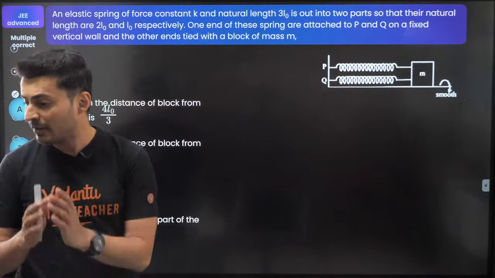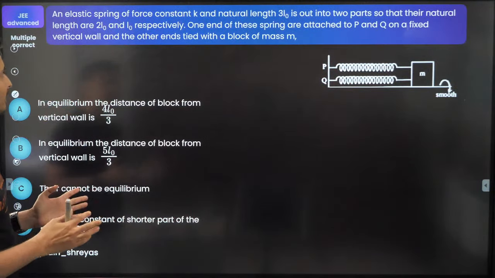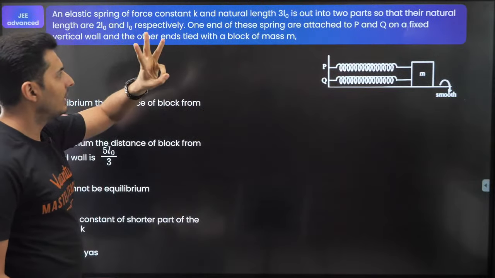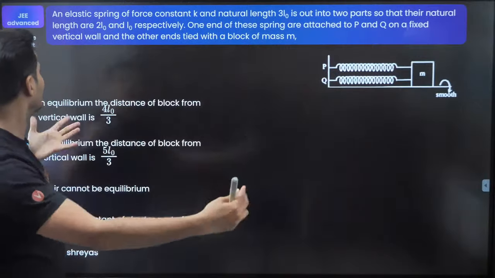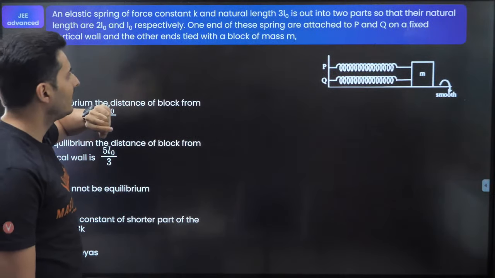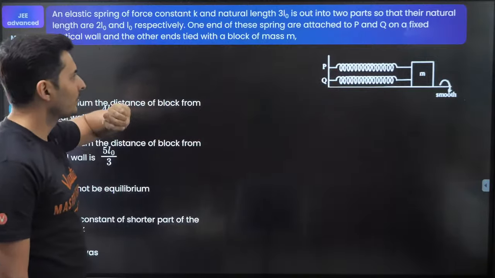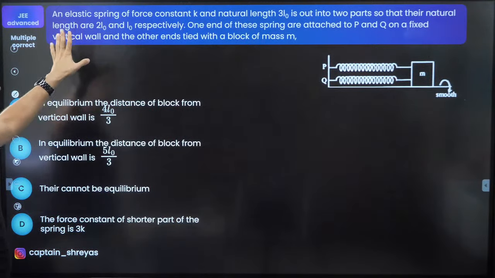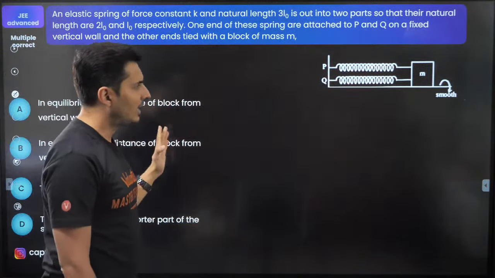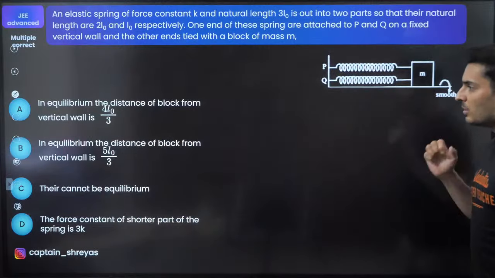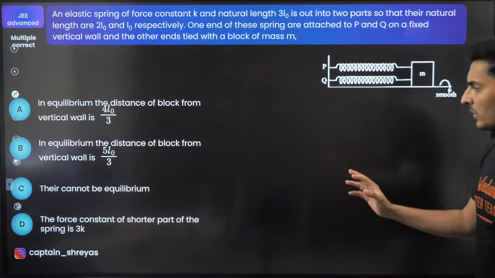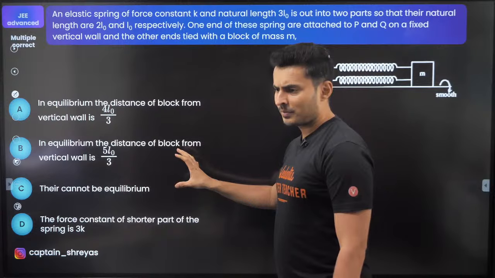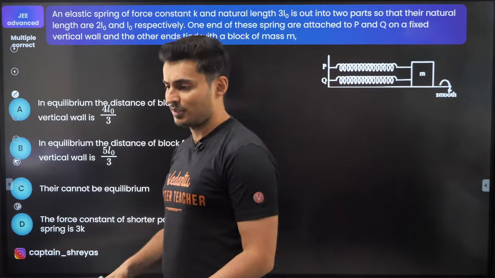This is also a very, very tricky question. Many students make mistakes. There is a spring of constant K and natural length 3L0 cut into two parts of natural length 2L0 and L0 respectively. Each of these springs is connected as shown and just left on a smooth surface. The spring mass system is connected to a wall over here, and the options are right over here. The equilibrium distance, it cannot be in equilibrium. The spring force constant is. Okay, let's worry about the equilibrium part later on. Let's worry about the spring constant first.